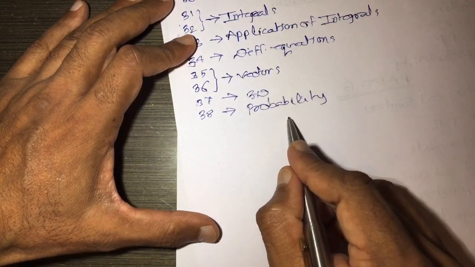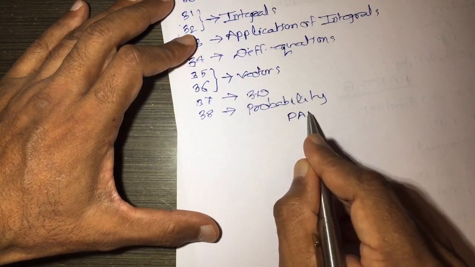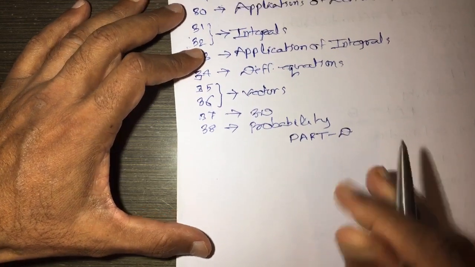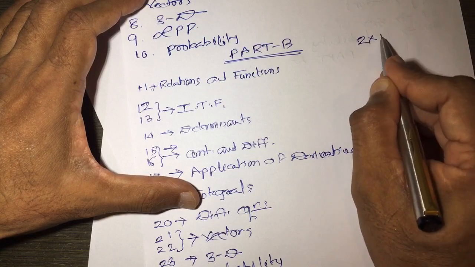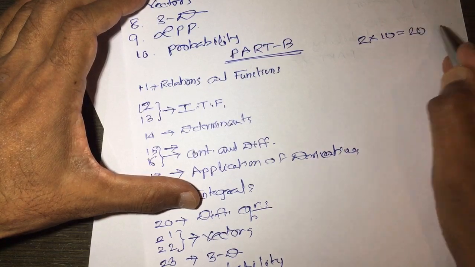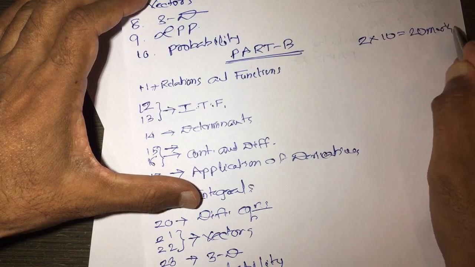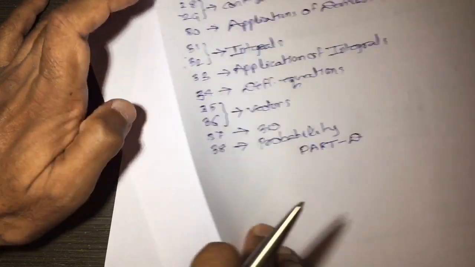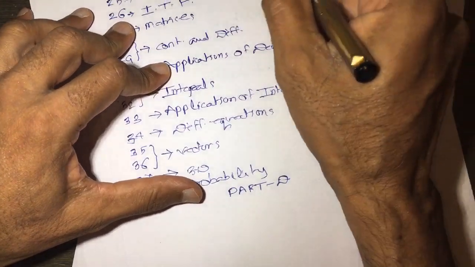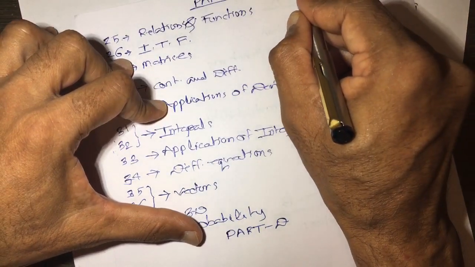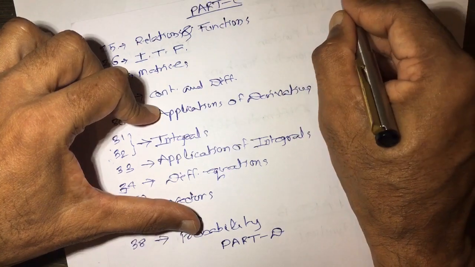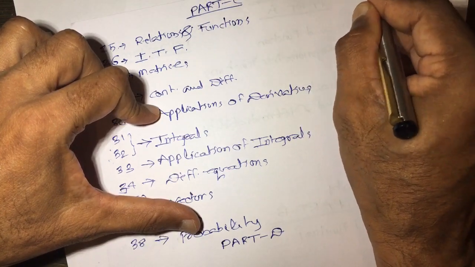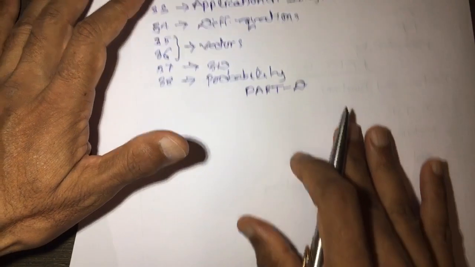Now, we have part D. In part B, 2 into 10 is 20 marks. In part C, 3 into 10 questions is 30 marks. And now part D.